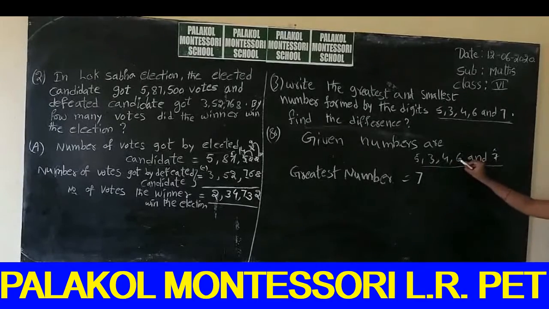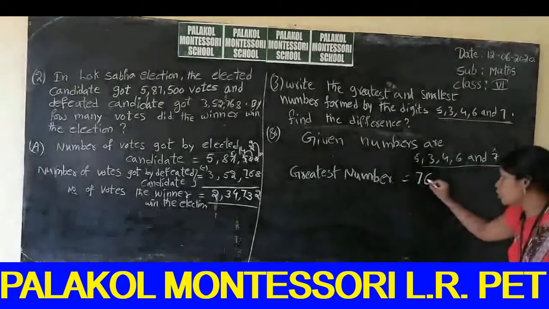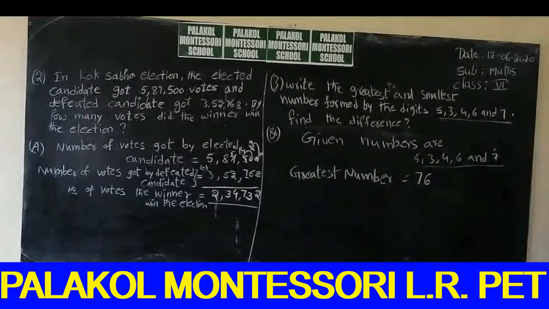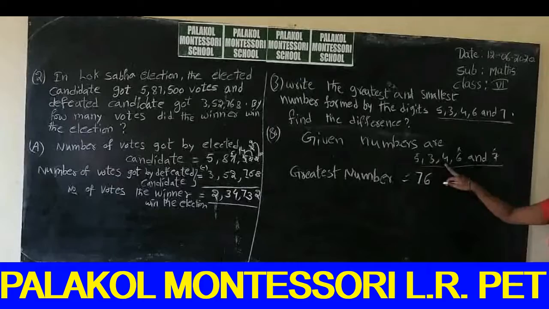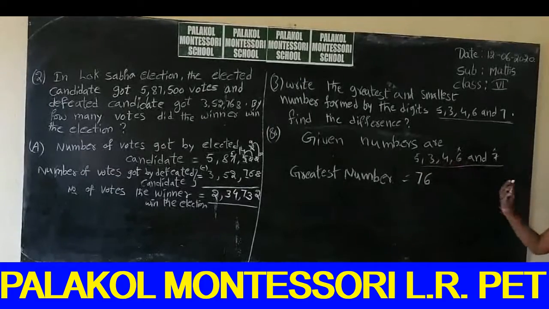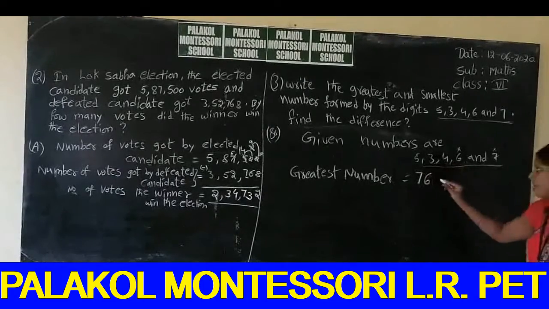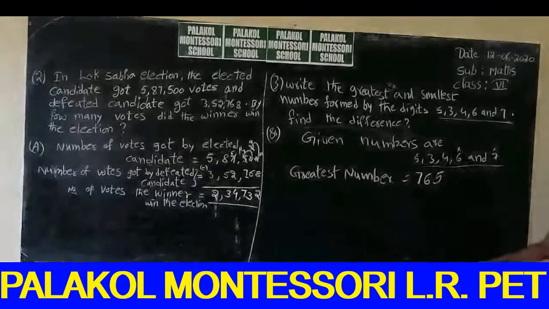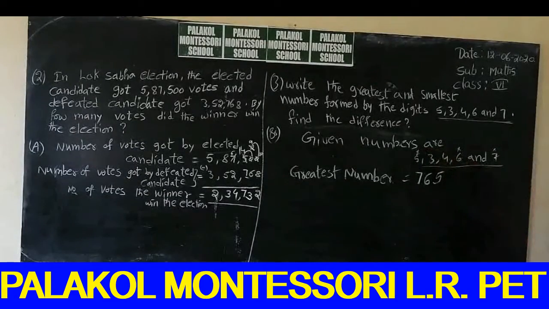6. 6 is the greatest number. Next we can write 6. So you can strike off this number also. Next 5, 3, 4. In these three numbers, which one is the greatest number? 5. Very good students. So this one is the greatest number.